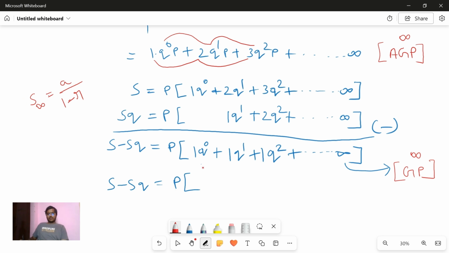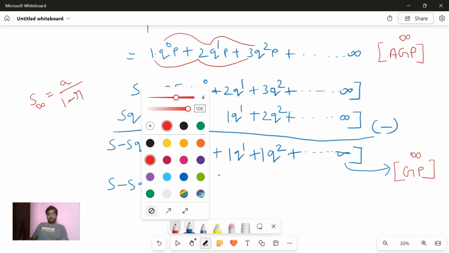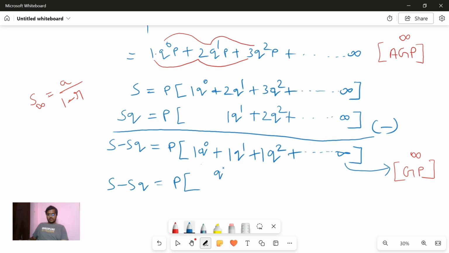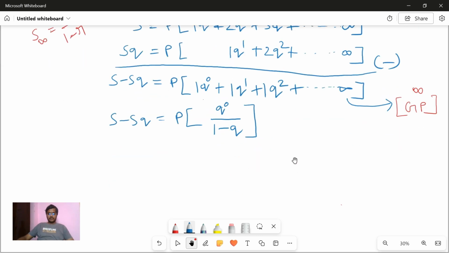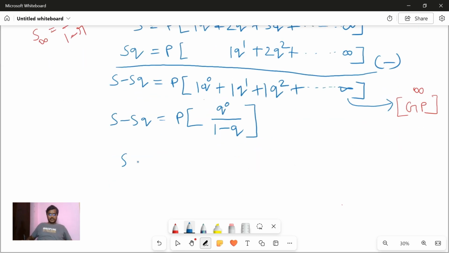Now, if you apply that formula here, q power 0 is the first term, so q power 0 over 1 minus r, where r is nothing but q, the common ratio. Now q power 0 is 1. So S minus Sq will be p into 1 by 1 minus q.